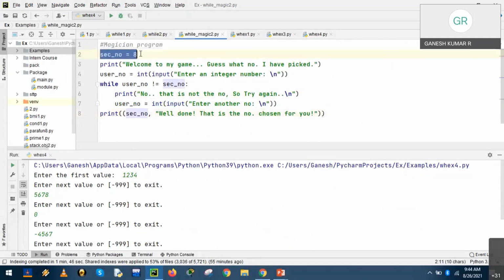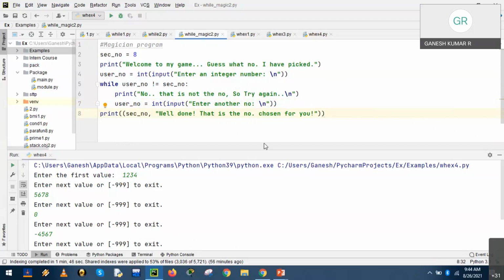So the fixed number by the magician, for example, is 8. Right? The user's input: enter the number. While the user number is not equal to the secret number, you have to repeat the process. Enter another number, because that is not the one decided, fixed, reserved for the user. Okay. So once the condition expression matches, we get the appreciation message: well done. This is the number chosen for you, and you can leave. As long as it is not matching, you have to repeat the process.